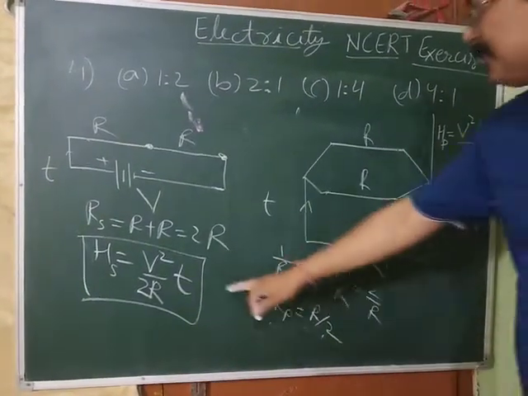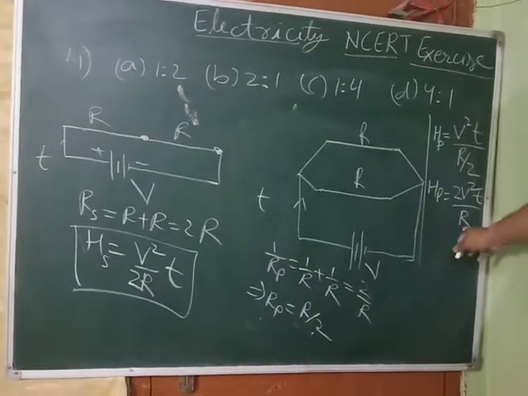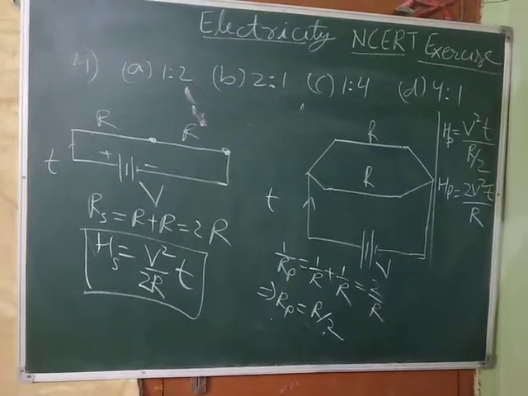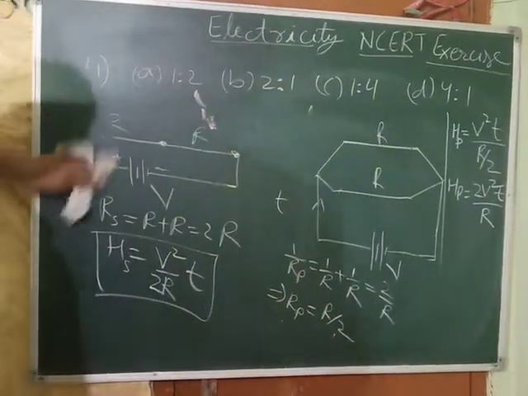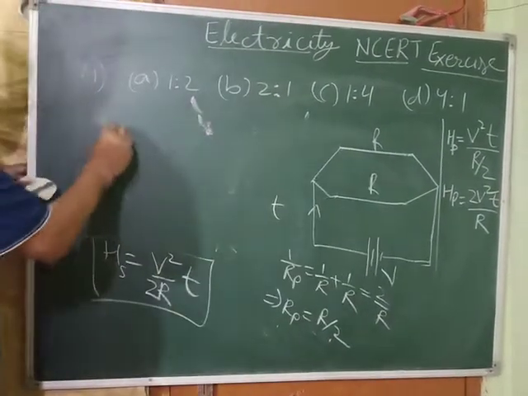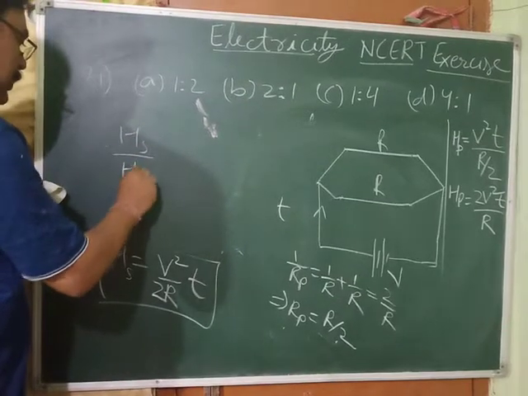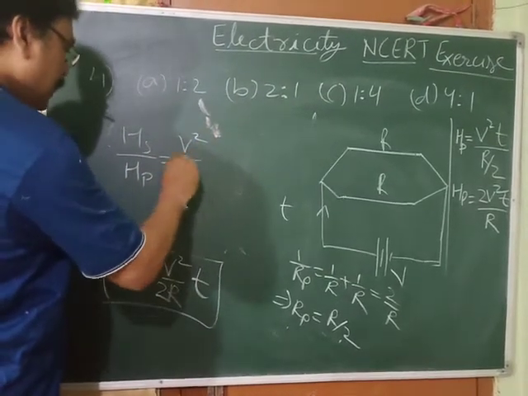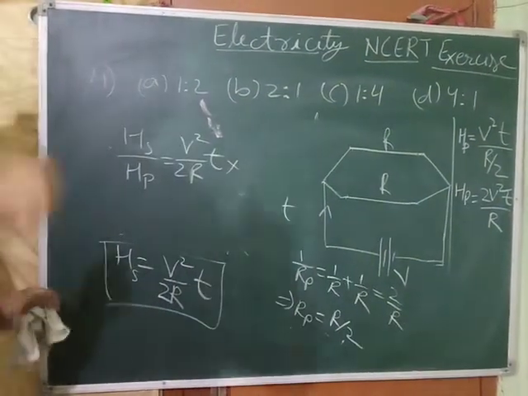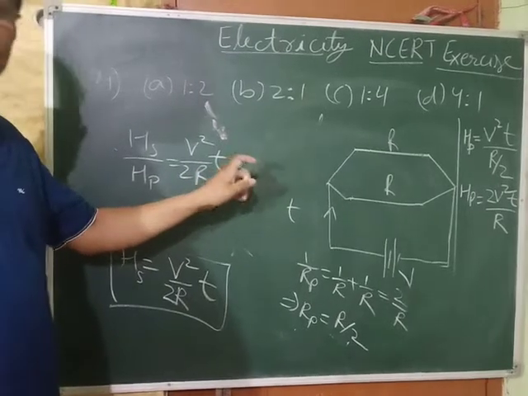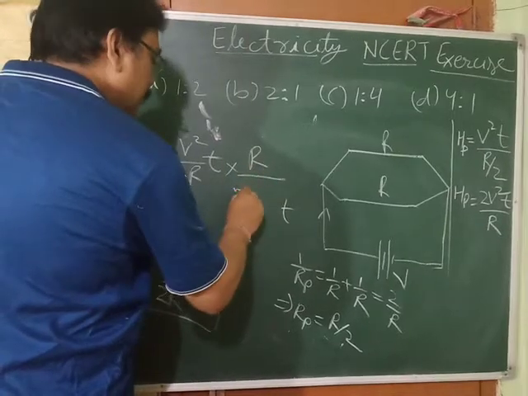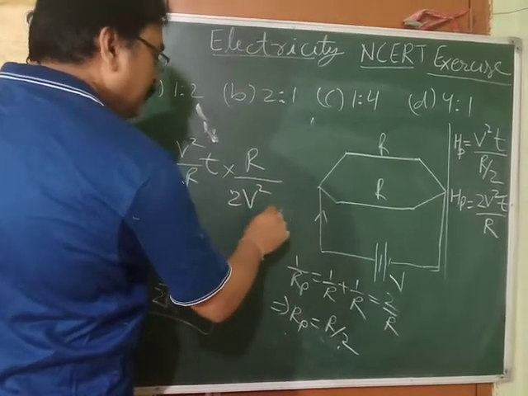So we got this equation for heat produced in case of series, and this for heat produced in parallel combination. We need to find the ratio of these two. So heat produced in series by heat produced in parallel is V square upon 2R into T, divided by the value of HP. We know that when dividing a fraction, we can reverse it and multiply, so I'm going to do that: R by 2V square T.